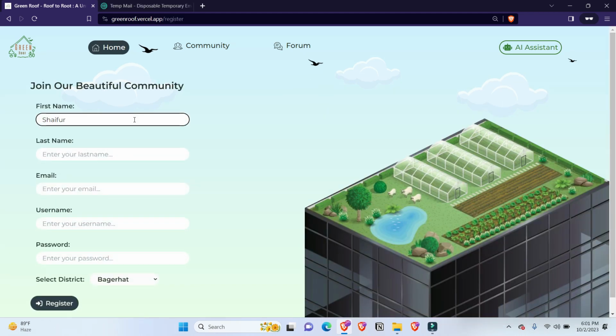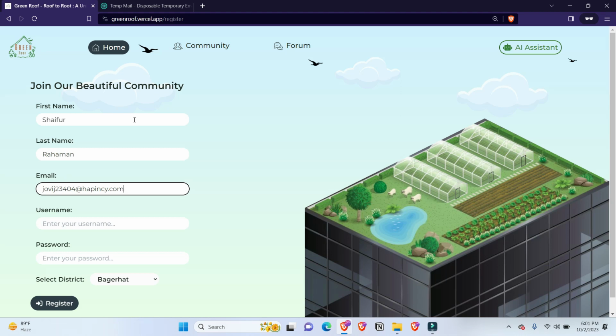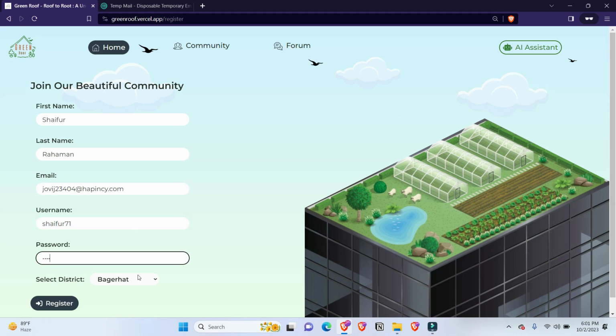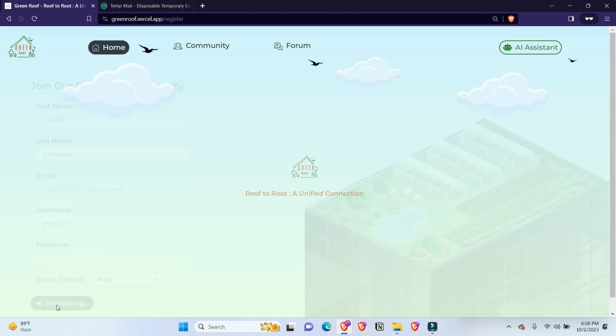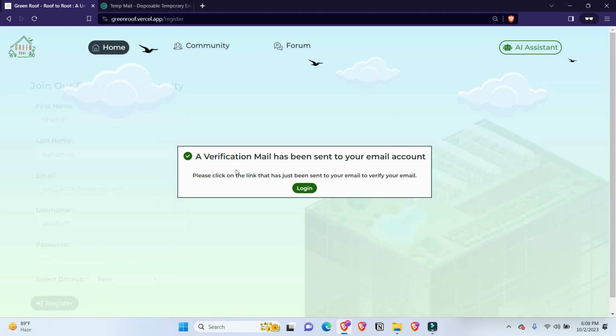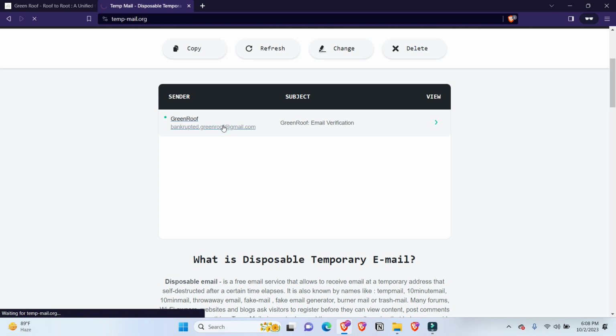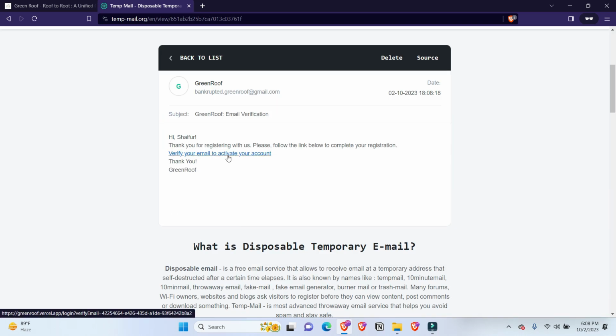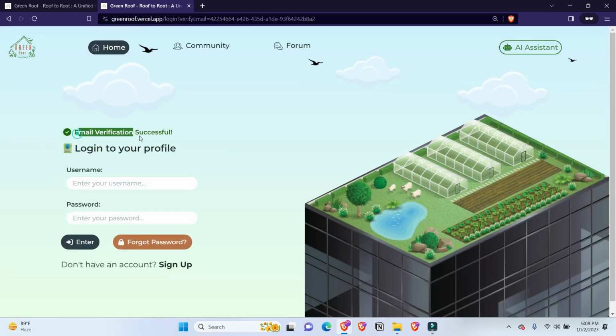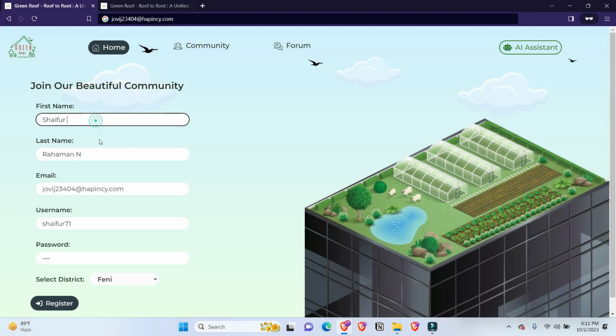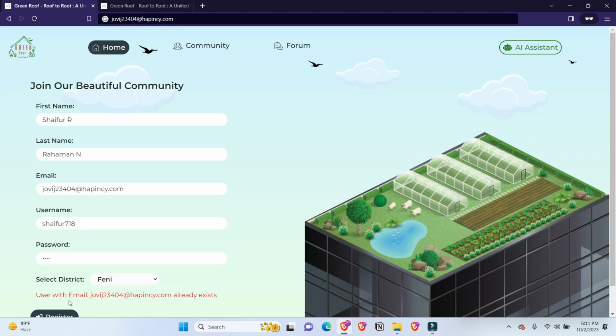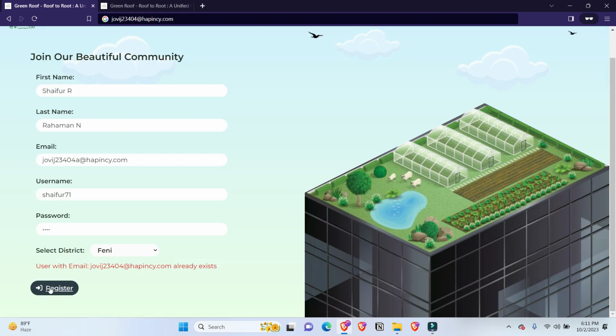Now fill out all the required fields. Users have to provide a unique username and email to register to our platform. Our system will send a verification link to the email. After that, users have to verify their account using the link. Let's try to register a new user using the same email and username and see what happens. See, our system is not accepting the request.